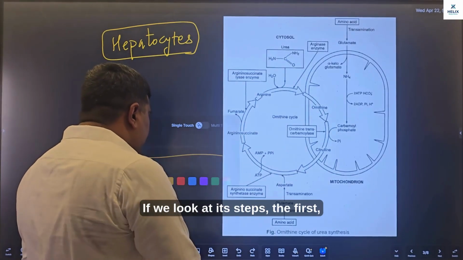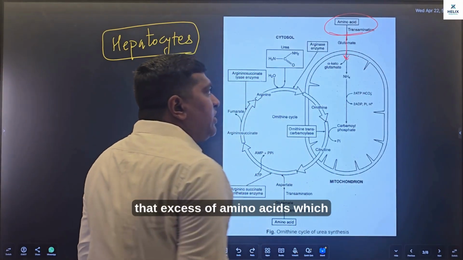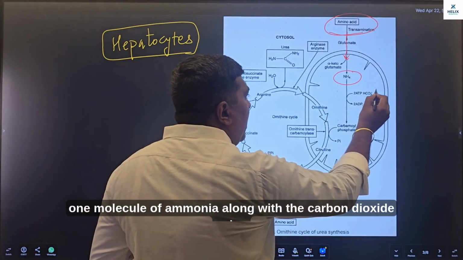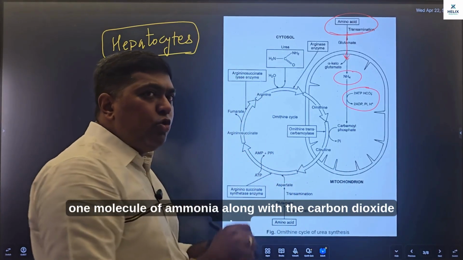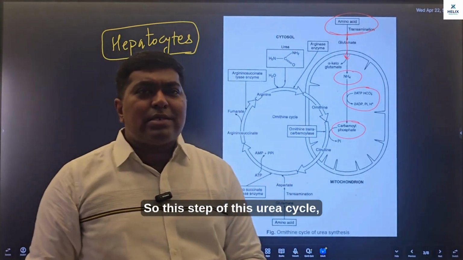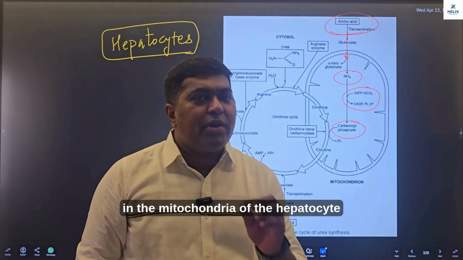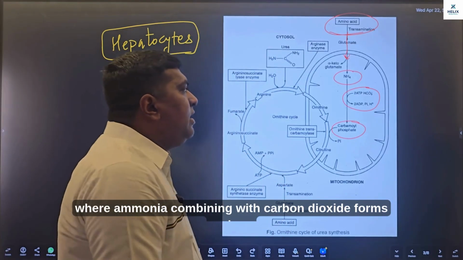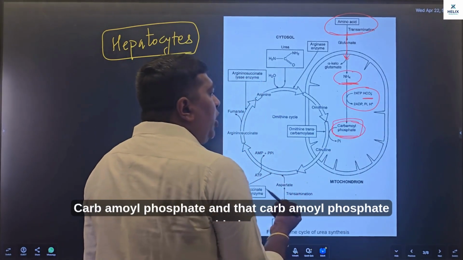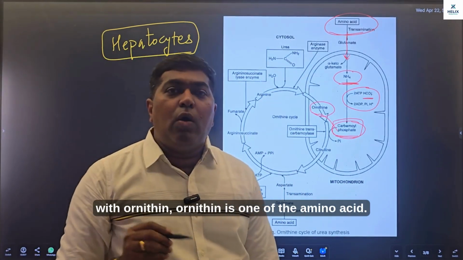If we look at its steps, first, excess amino acids enter the mitochondria, where one molecule of ammonia along with carbon dioxide, using energy, gets converted into carbamoyl phosphate. This is the very first step of the urea cycle, taking place in the mitochondria of the hepatocyte, where ammonia combining with carbon dioxide forms carbamoyl phosphate, and that carbamoyl phosphate binds with ornithine.